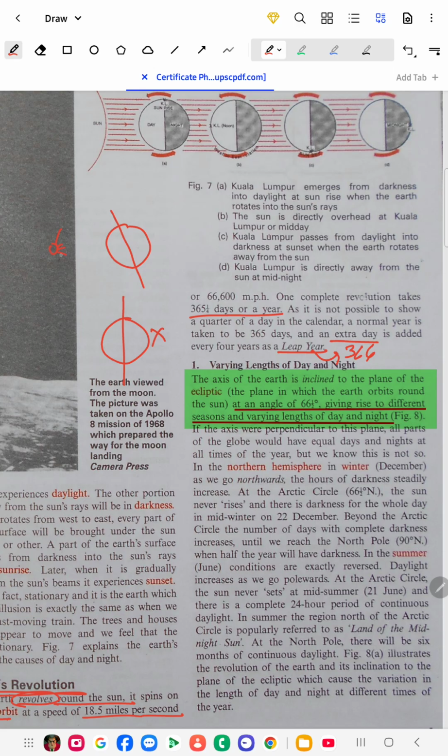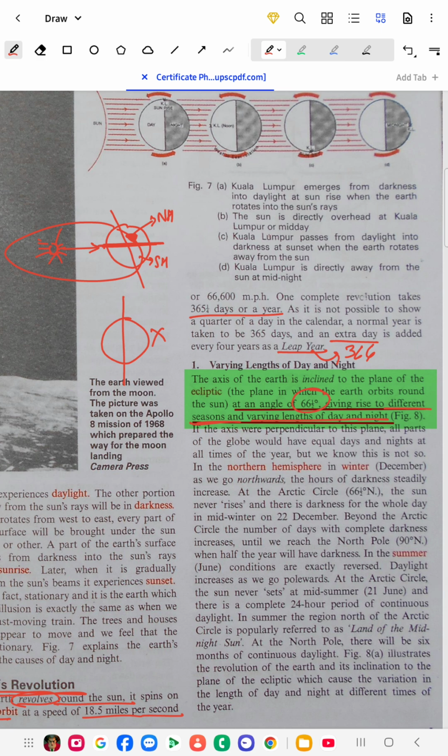Suppose this is the sun and the earth is revolving around it, this is the northern hemisphere, and this is the southern hemisphere. You must know that India is in the northern hemisphere. Suppose this is India. In summertime you will have more daylight compared to winter. The earth has a tilt of 66.5 degrees, which gives rise to different seasons and varying lengths of day and night. That's why day and night become different.